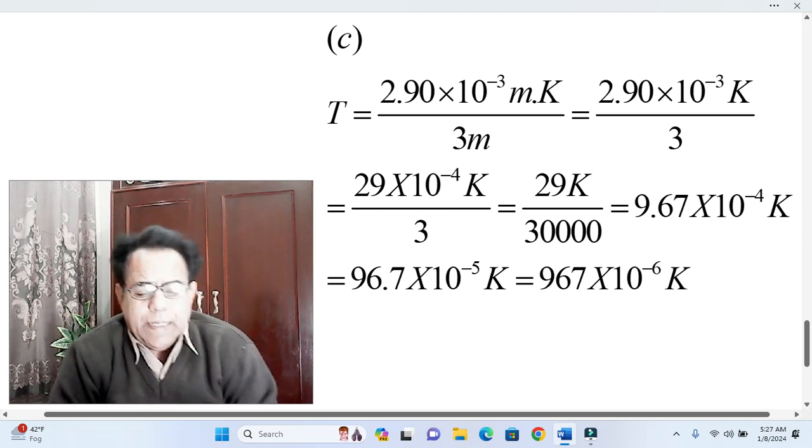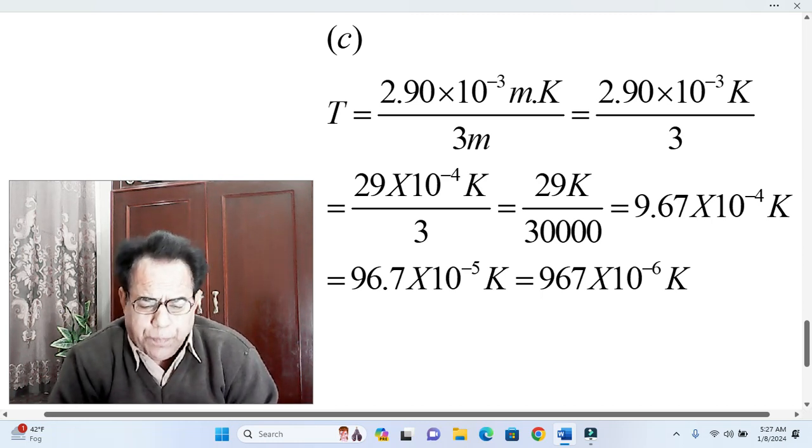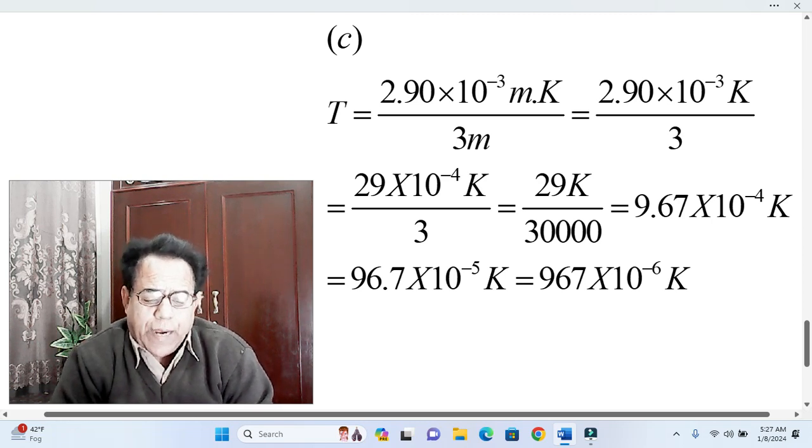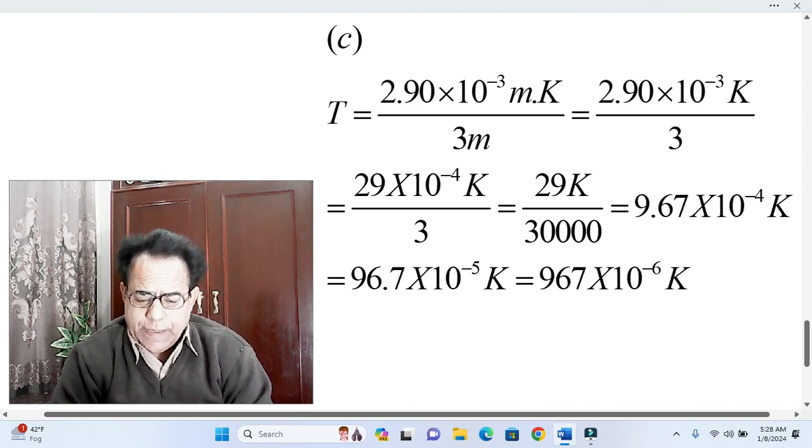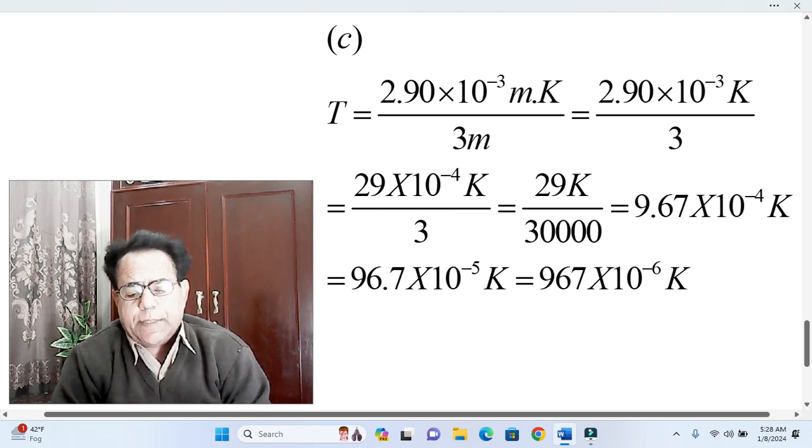That is why in place of a complete 9, we get 9.67. While 10,000 in the denominator is again shifted to the numerator in the form of 10 raised to the power minus 4. Okay, and hence up to this step, our temperature T becomes equal to 9.67 into 10 raised to the power minus 4 Kelvin.